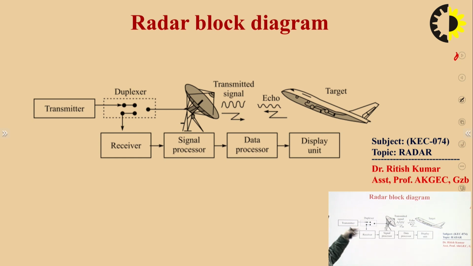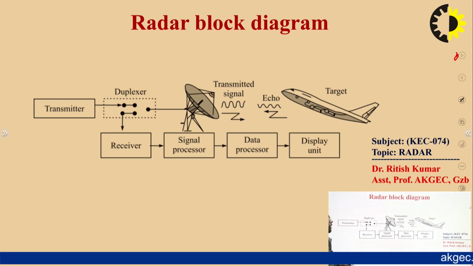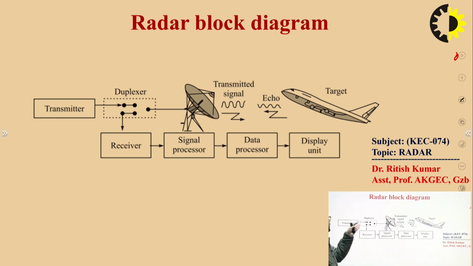You can clearly see here this antenna can be used as a transmitter and as a receiver as well. At one time you can use this antenna as a transmitter, and at a different time you can use this antenna as a receiver. So this kind of antenna is called a transceiver antenna, and it works with the help of a duplexer switch. A duplexer is nothing but a kind of switch which can switch from transmitter to receiver. So you can make this antenna a transmitter with the help of this duplexer switch, and a receiver again with the help of this duplexer switch.